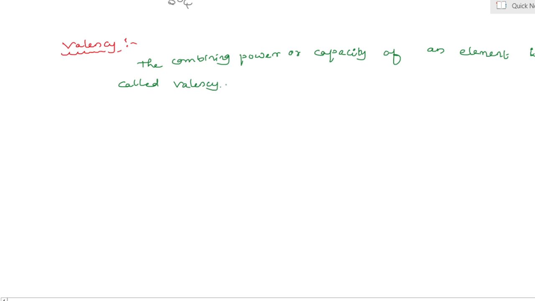Valency can be used to find out how the atoms of an element will combine with the atoms of another element to form a chemical compound. The valency of an ion is equal to the charge on the ion.